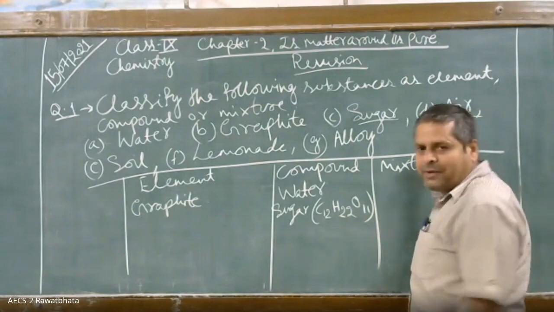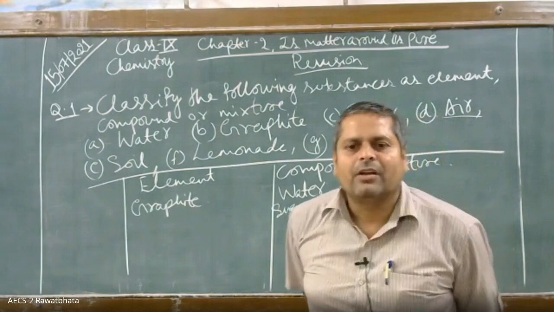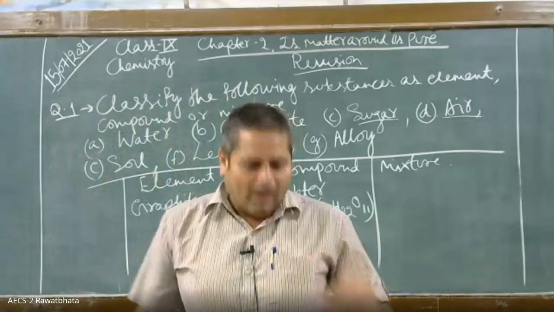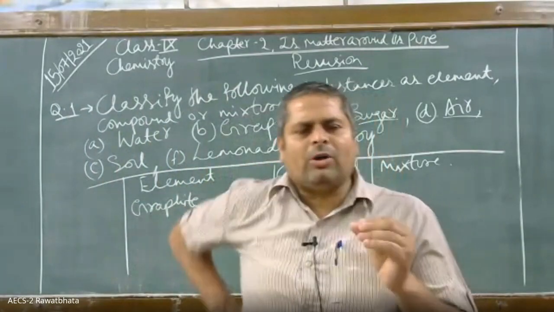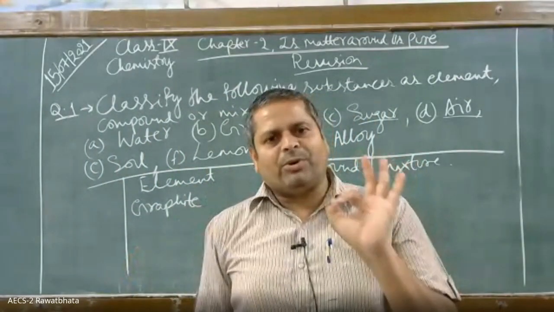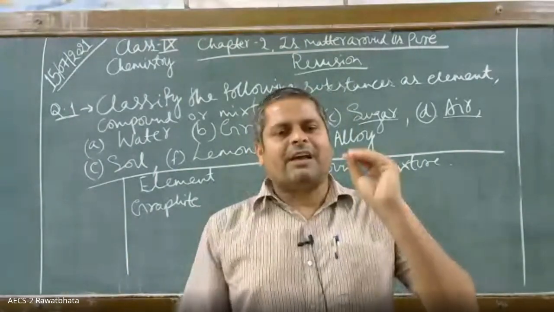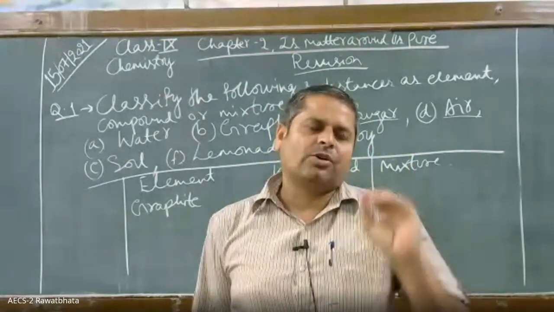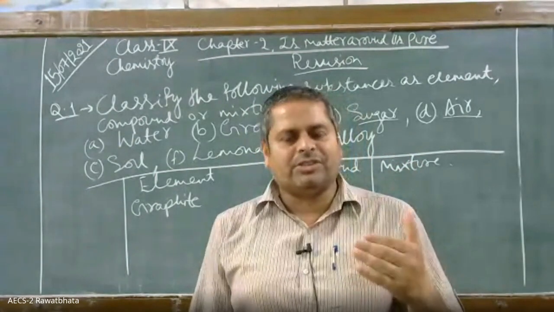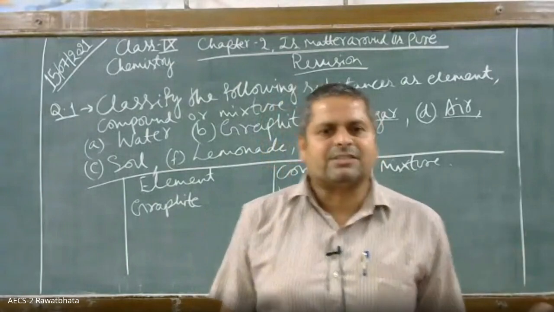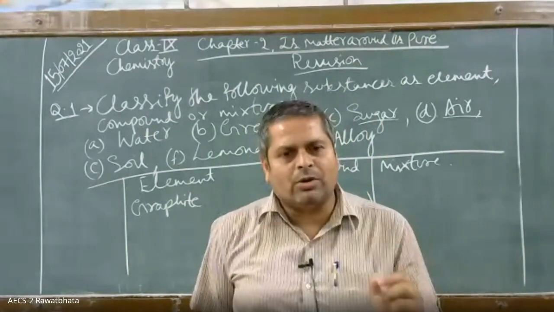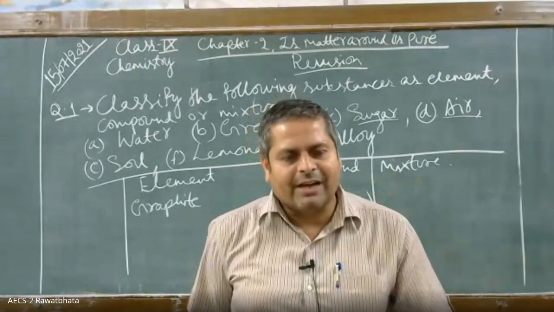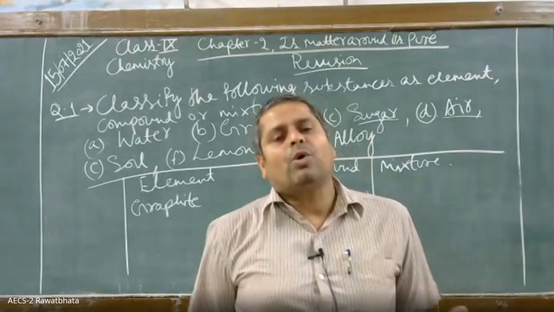तो उसके बाद air किसमें रखोगे? Air is a mixture. Why? Because see, we all know that the standard composition of air is 78% nitrogen, nearly 21% oxygen, and 1% other gases. 1% other gases include carbon dioxide, carbon monoxide, sulfur dioxide, unburnt carbon particles, water vapors.